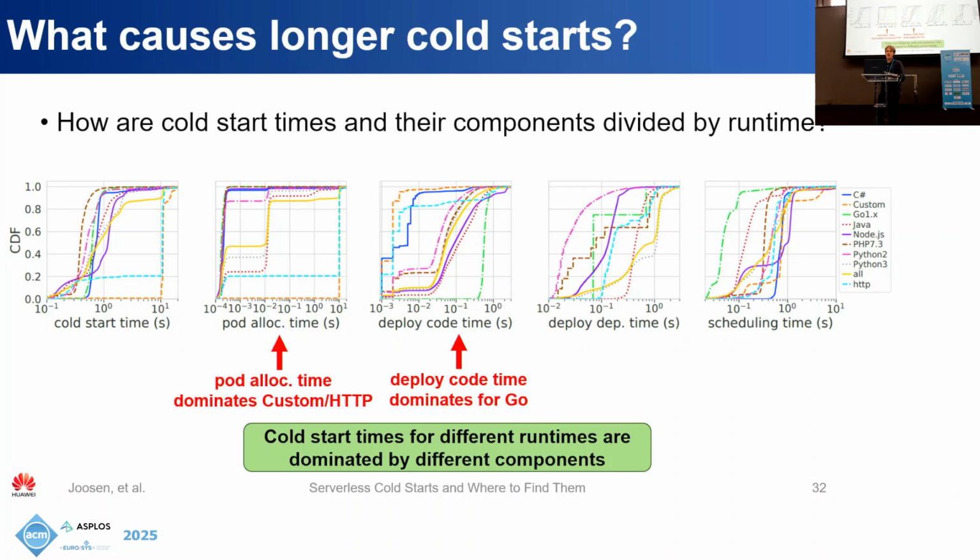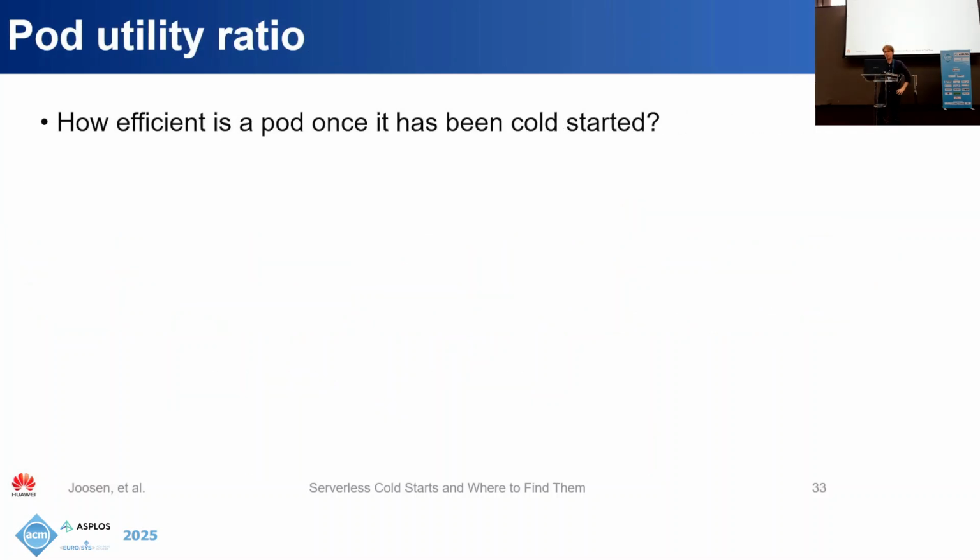The one main example of this is custom and HTTP runtimes that are dominated by pod allocation. The reason that this happens is because custom runtimes are uploaded by the user, and they cannot be pre-warmed as easily as the default runtimes. And for HTTP, even though it's a default runtime, an HTTP server has to be started, and this is quite a heavyweight process in our system, so that tends to take longer. You can also see for Go runtimes that although pod allocation time is fine there, actually the time to deploy code is the bottleneck there. And there are many other examples of different runtimes being bottlenecked by different parts.